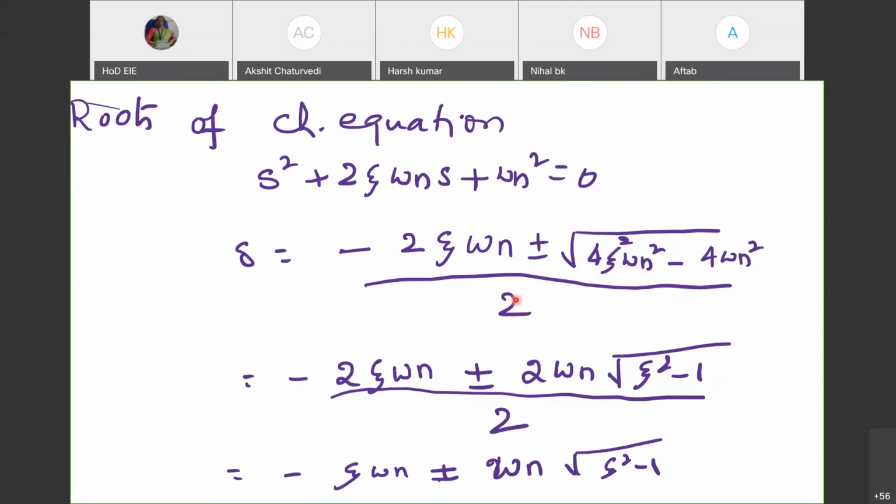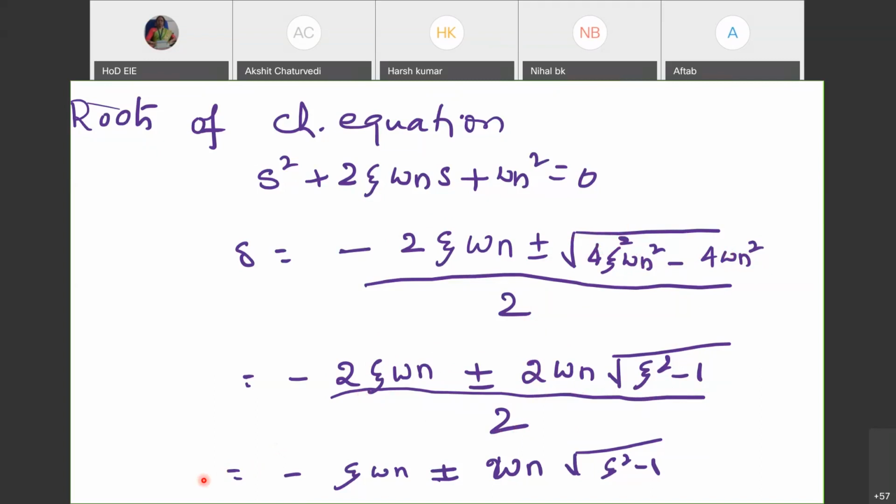Okay. The same thing when I am trying to simplify this, this is minus 2 zeta omega n as it is, plus or minus. I can have 4 omega n square as a common factor within the root. When I take it out, it will be 2 omega n into square root of zeta square minus 1, by 2. So 2 gets cancelled.